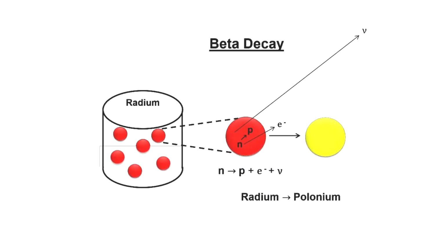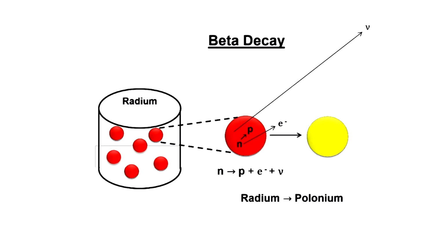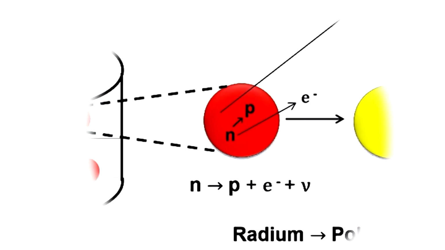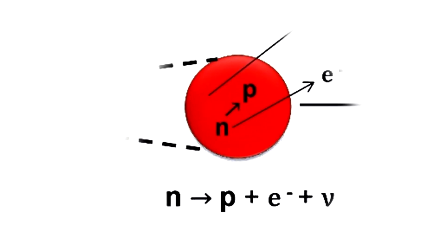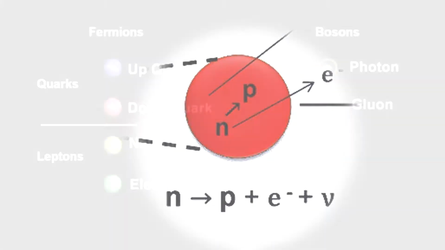The weak nuclear force, or weak interaction, is responsible for radioactivity. For example, beta radiation, ejecting electrons and neutrinos. It's the force that turns a neutron into a proton.